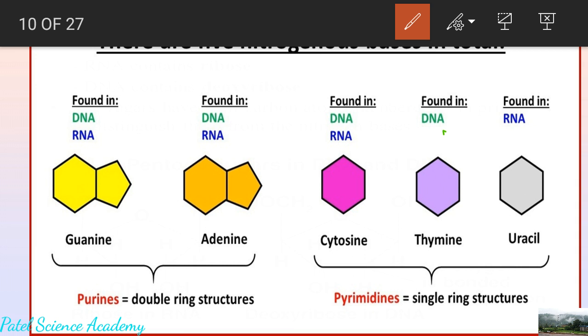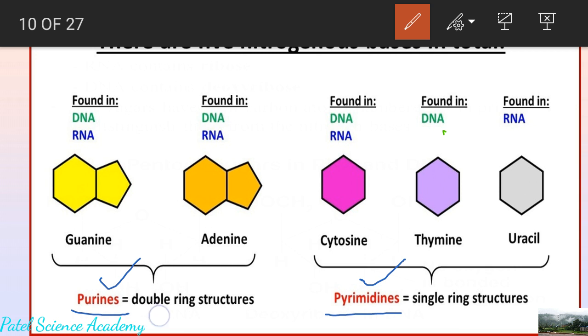So dear students, as I repeat one more time, a nucleotide is the combination of three parts: pentose sugar, nitrogenous base and phosphoric acid. So nitrogenous bases are of two types. Number one is called purine, and number 2 is called pyrimidine. These are the two types of the nitrogenous bases. Type number 1 is purine, type number 2 is pyrimidine.